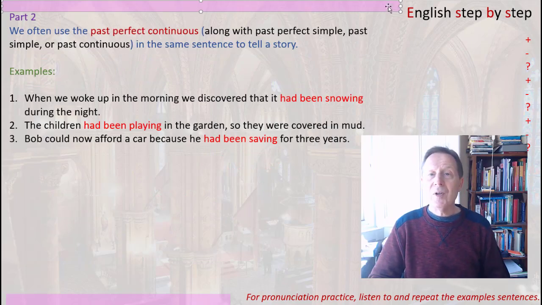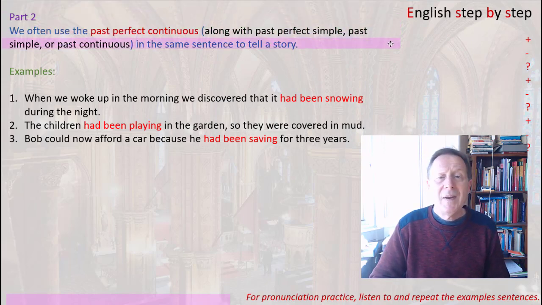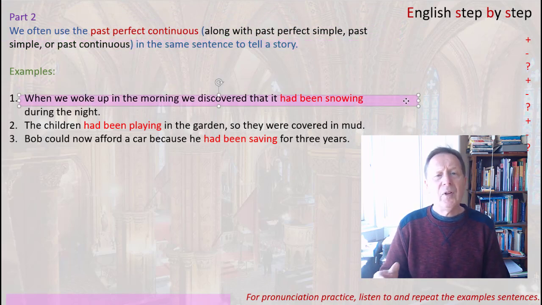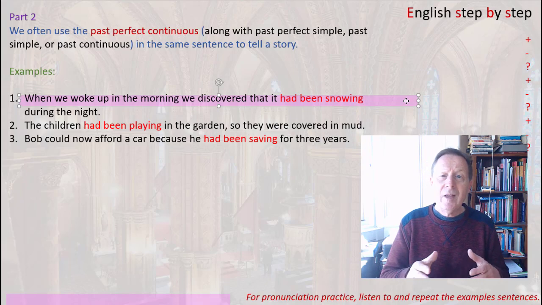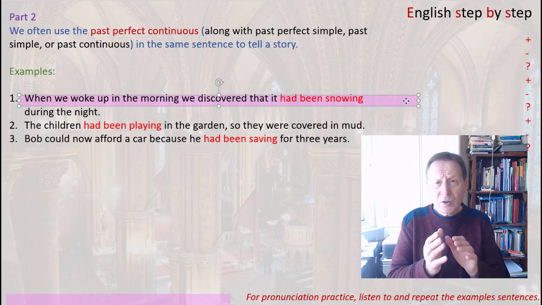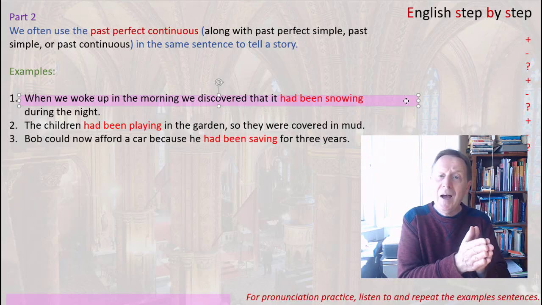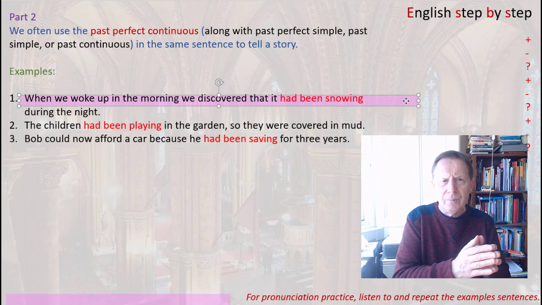So we often use the past perfect continuous when we tell a story, along with past perfect simple or past continuous. So we can use them in the same sentence. Well, here are some examples. When we woke up in the morning, we discovered that it had been snowing during the night. So the sentence has two parts, and one part is really talking about the past of the past.